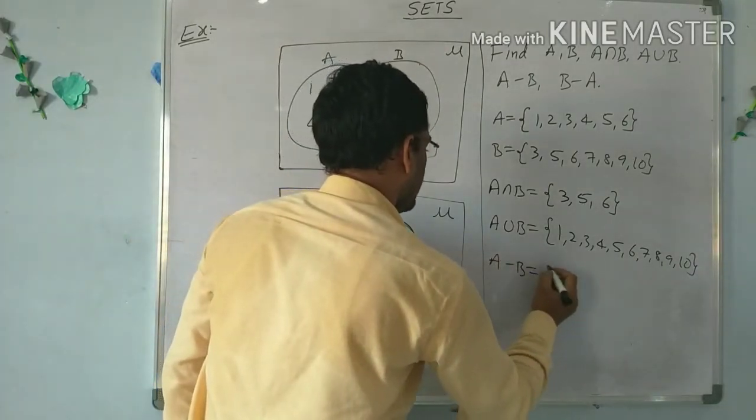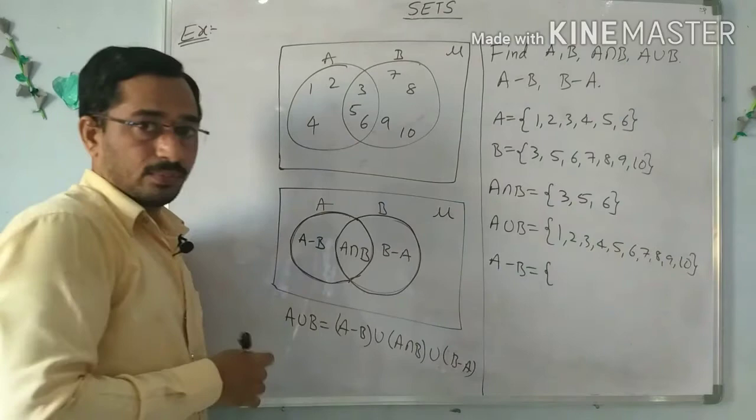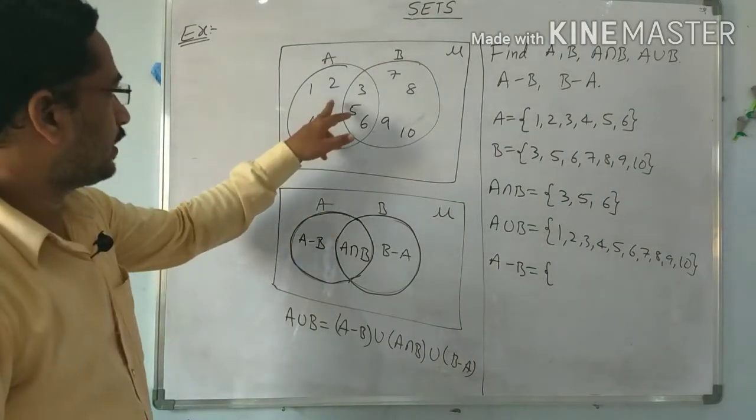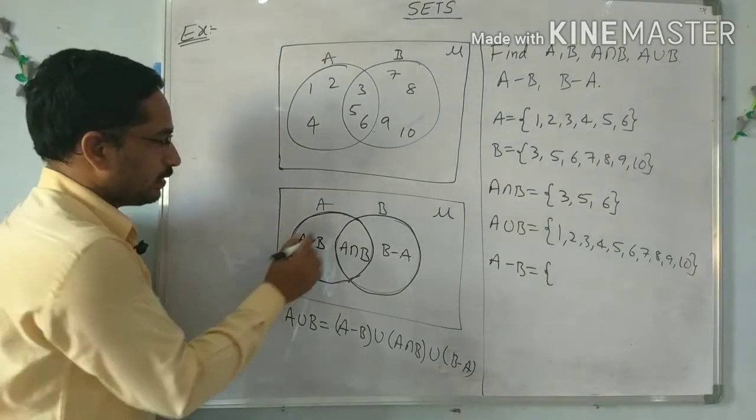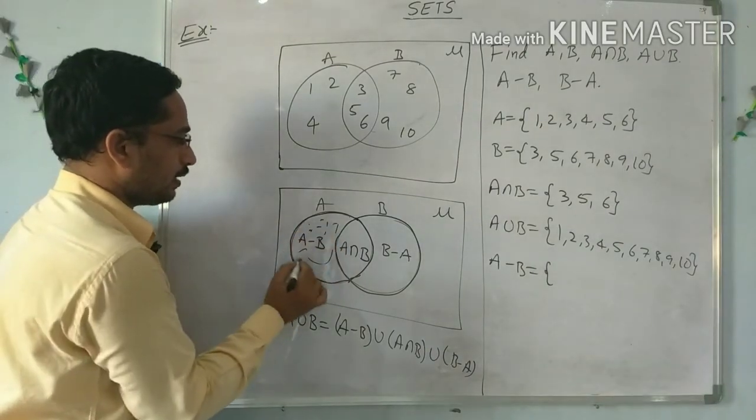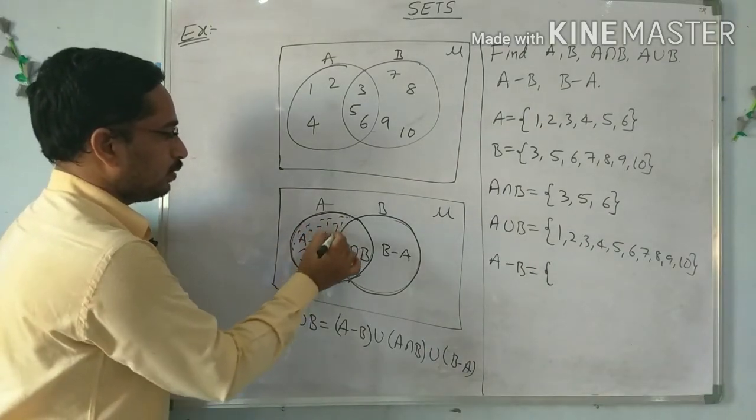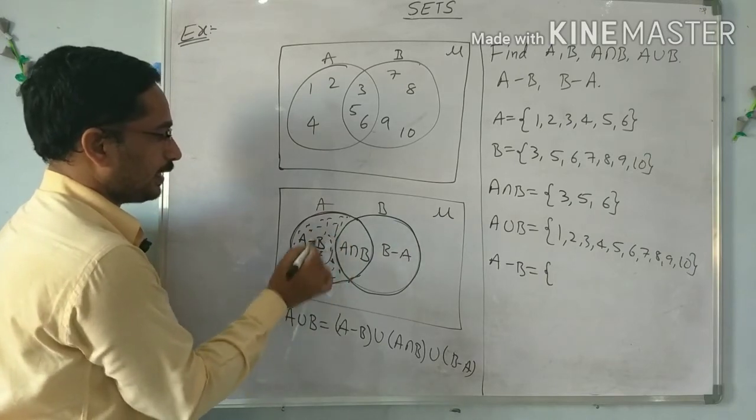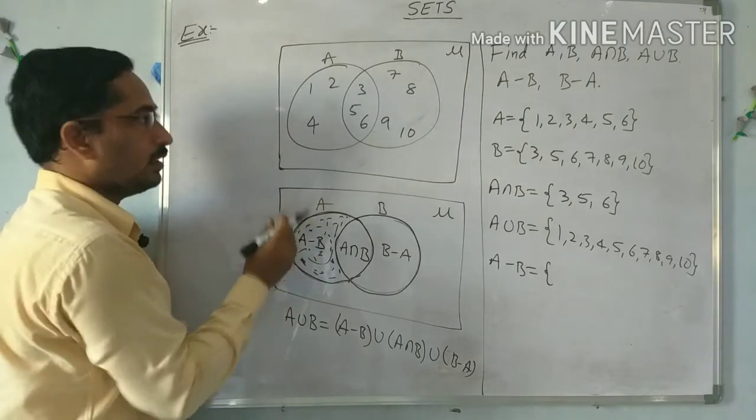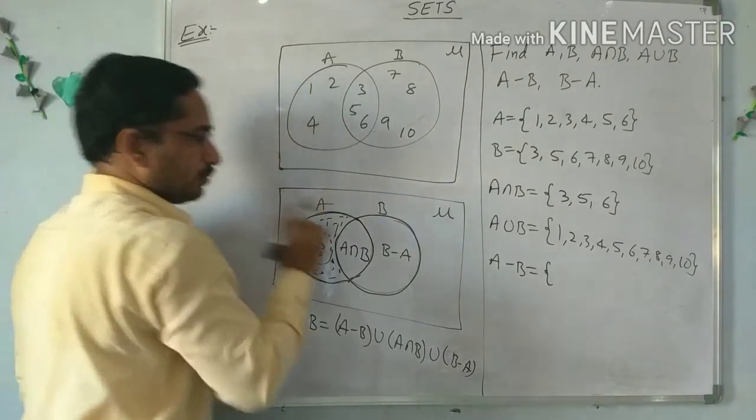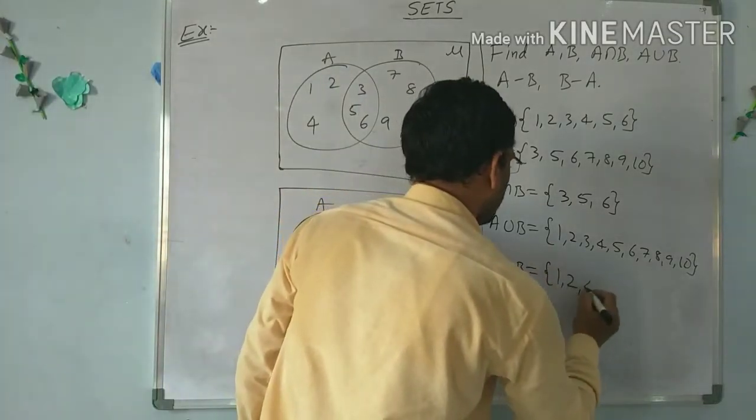Next, A minus B. This is important from the exam point of view, for half a mark. The set is given like this. Write the elements of A minus B. A minus B means this dotted area; only this dotted area is known as A minus B. The elements here, only on the left side, are 1 2 4.